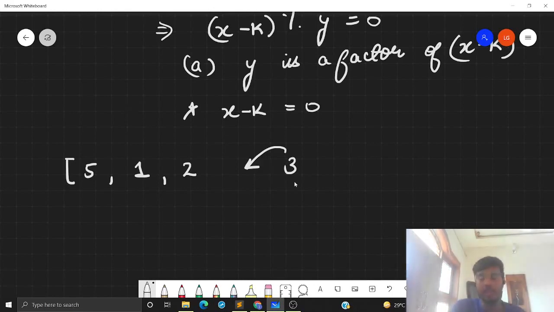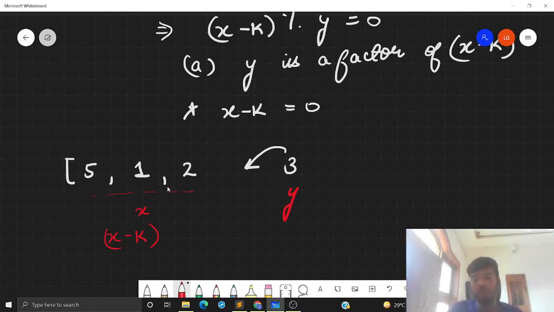Note that this is my y. So I want to check, is there some x already present in this subarray such that y is a factor of x minus k.